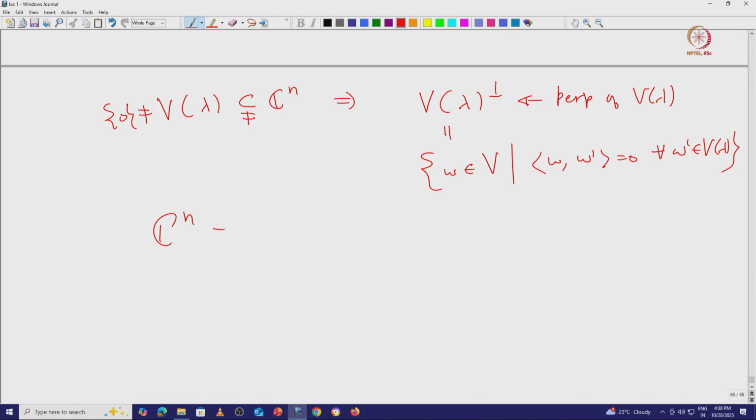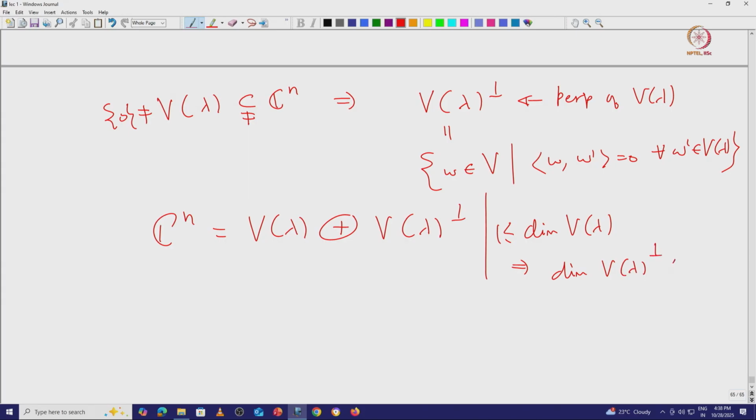So, in particular we have C n equal to the direct sum of V lambda and V lambda perp. Now note that the dimension of V lambda is greater than or equal to 1, which implies that the dimension of V lambda perp is strictly less than the dimension of V. Now we can restrict our operator A to V lambda perp, and it is easy to prove that it is still self-adjoint.